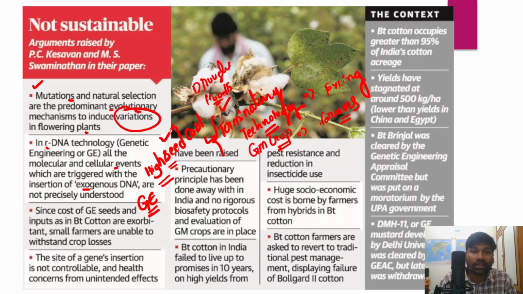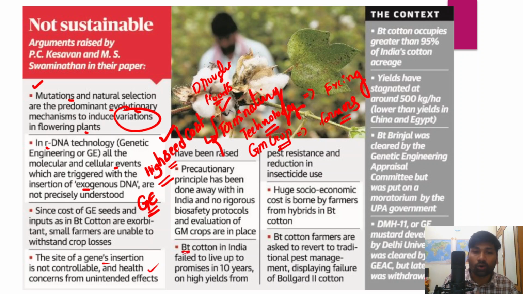So that is also another major problem associated with genetically modified crops. And in fact, the site of gene insertion is not controllable, and health concerns from unintended effects have been raised by different research agencies, right? Therefore, this is also another major problem.